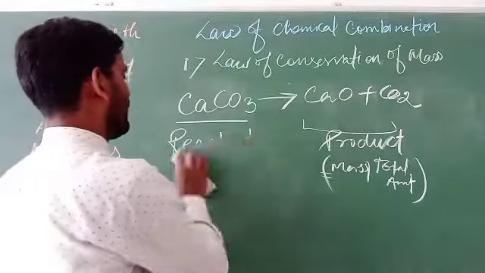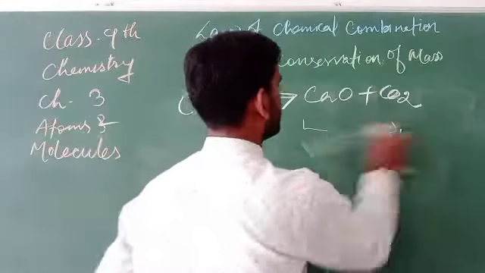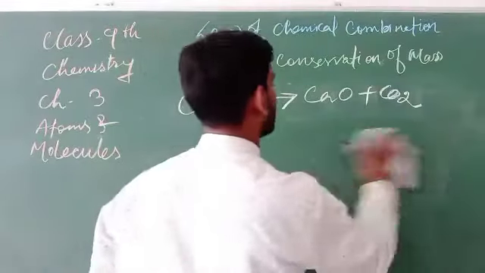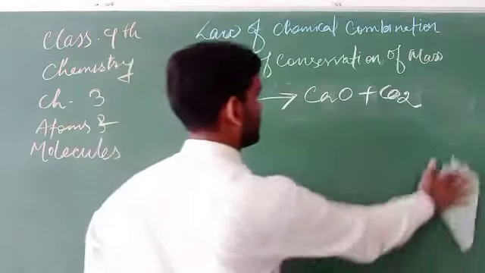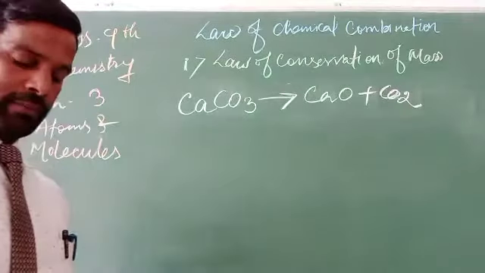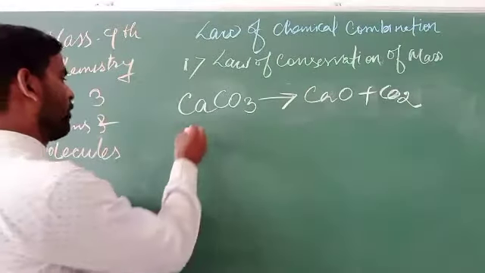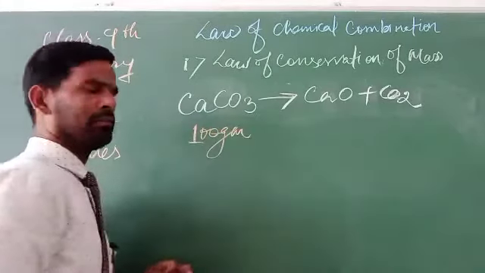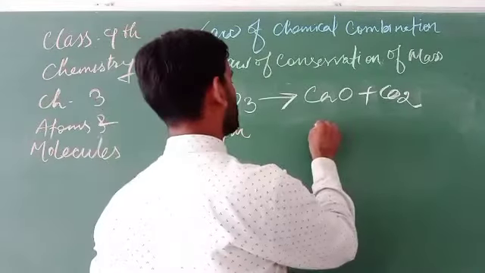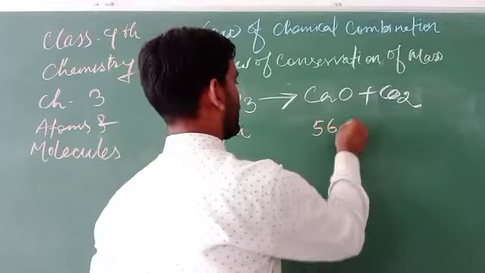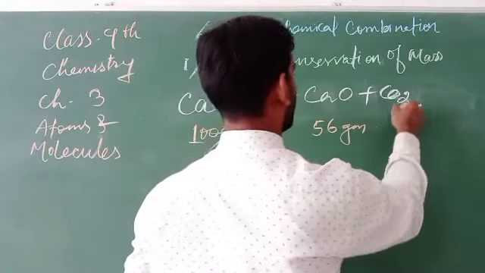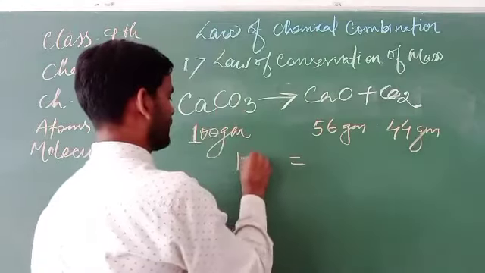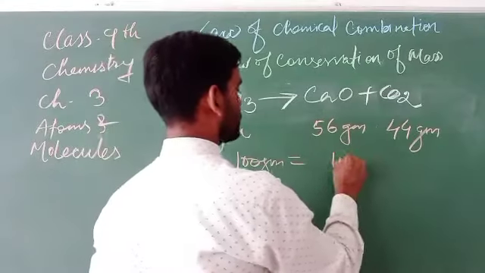It can be proved by taking calcium carbonate in the amount of 100 gram. The amount of calcium oxide is 56 gram and carbon dioxide is 44 gram. So this 100 gram is always equal to this 100 gram.